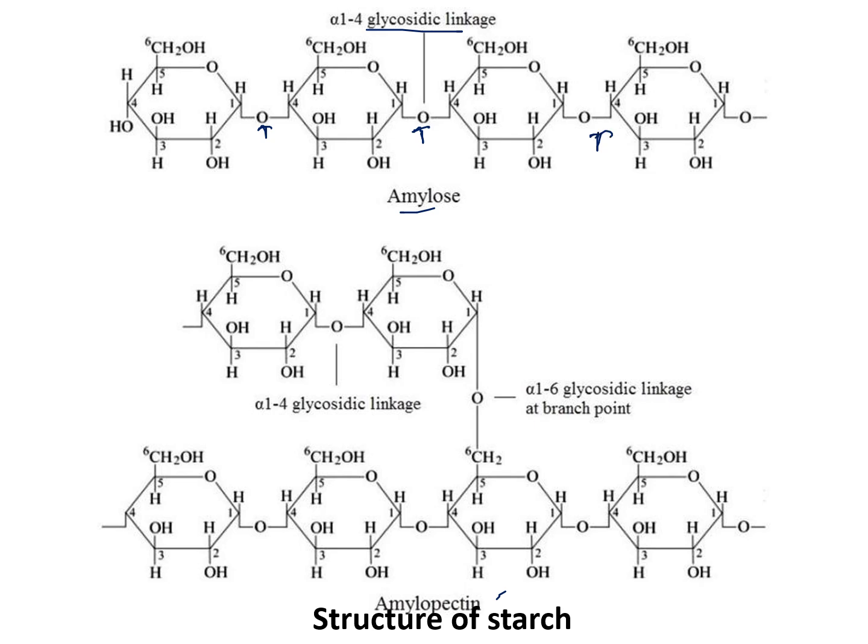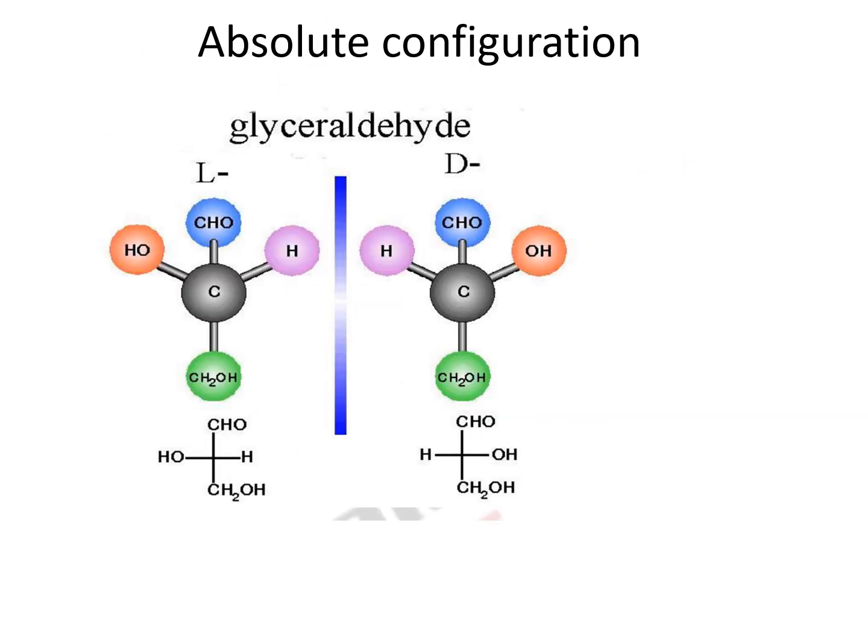So this is a linear component, and amylopectin is a branched component. Between different linear chains, there is a cross linkage by alpha 1,6 glycosidic linkage. We will learn about all these disaccharides and polysaccharides in detail later on.